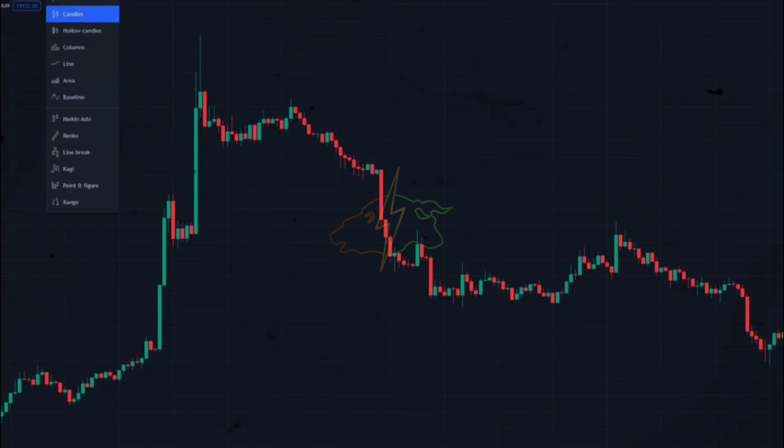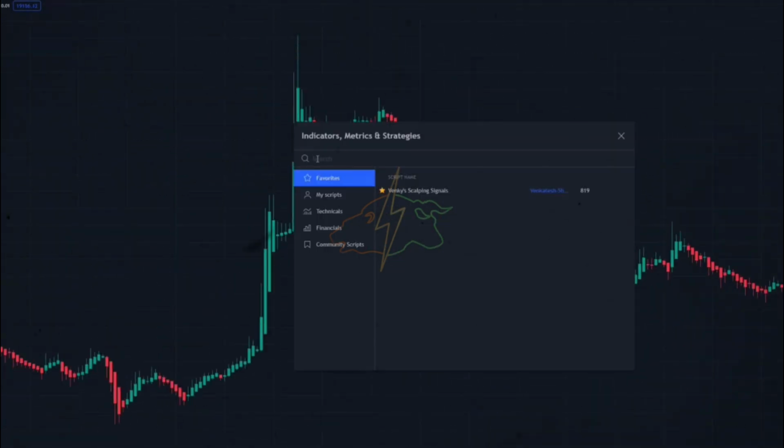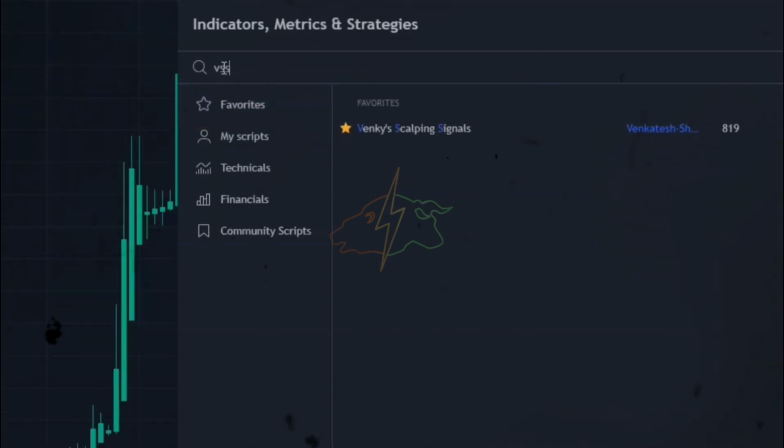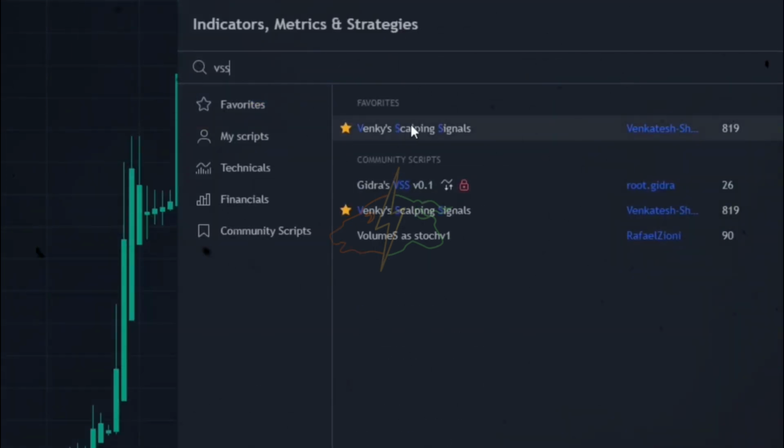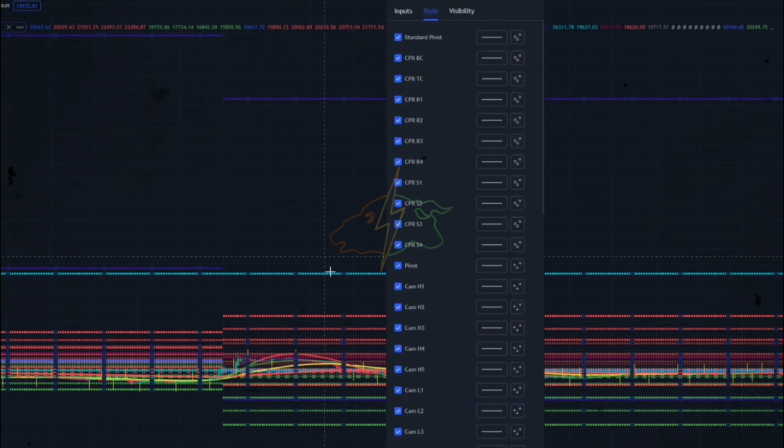Before anything, we change the candlesticks to Heiken Ashi. Next, let's apply the indicator to our charts. We search VSS here, we add the indicator to our charts. Okay, now the indicator is added to our charts. In the default setting, the graph is too messy and we can't see anything. From here, we enter the indicator setting to change it so the chart would be clear and less messy.